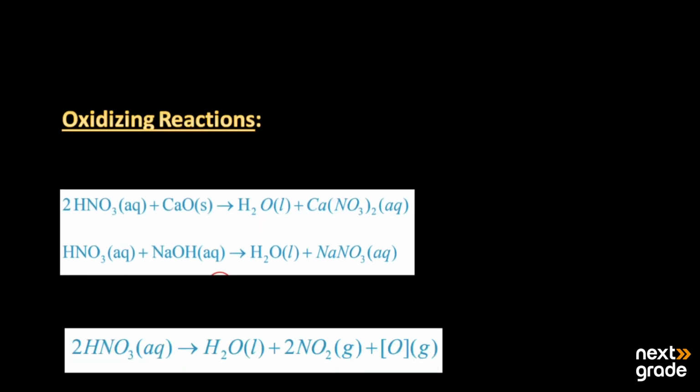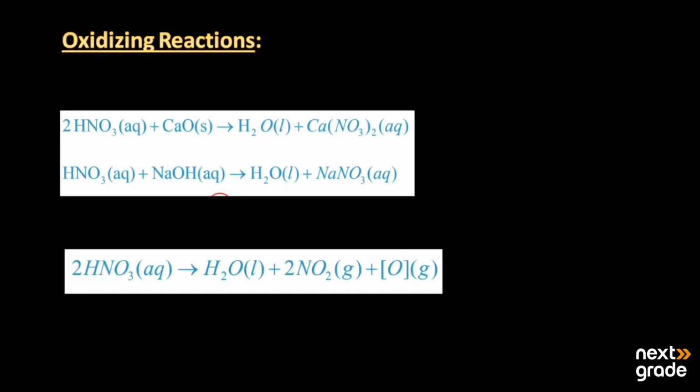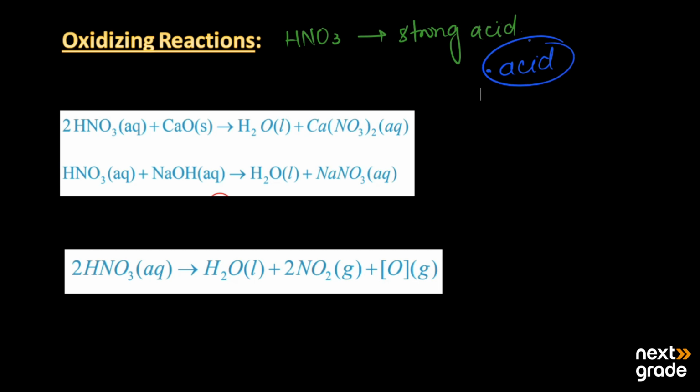After this, we have its oxidizing reactions. A lot of oxidizing reactions are given by nitric acid because HNO3 itself is known as a strong acid in nature, and it exhibits all the usual properties of acids in all types of reactions.